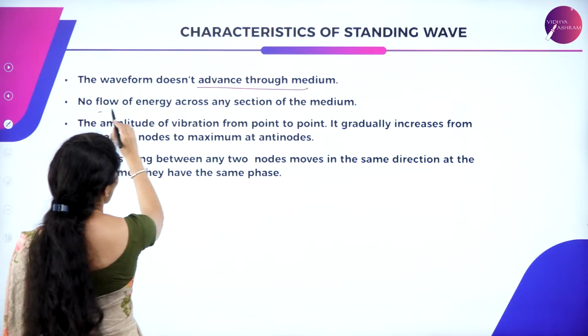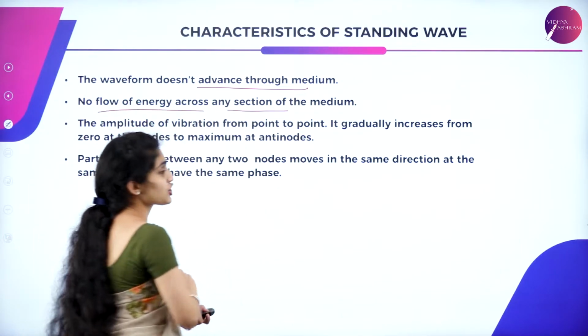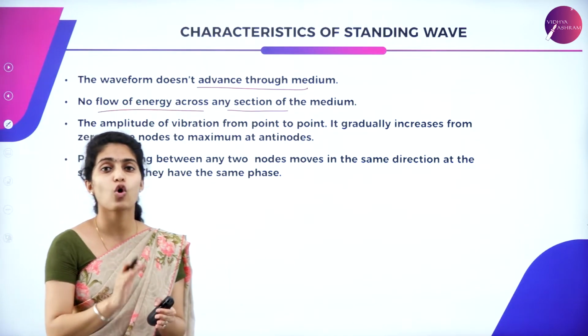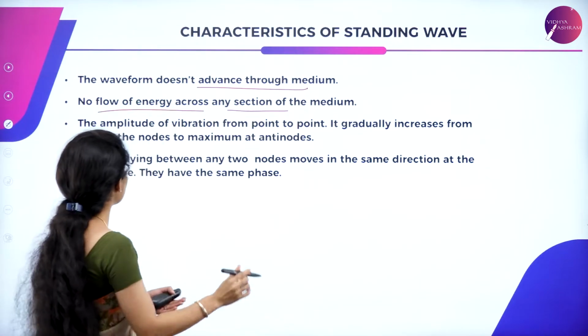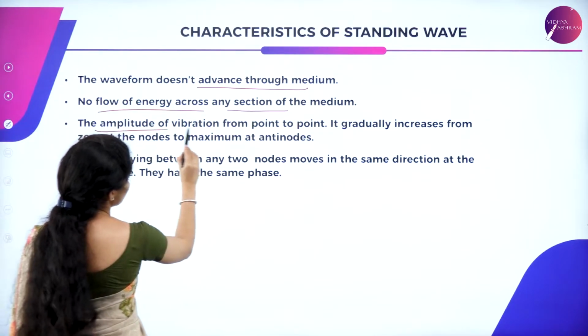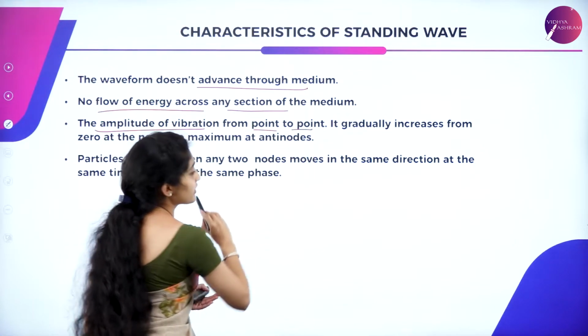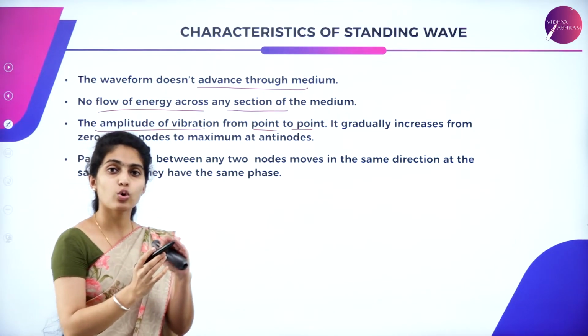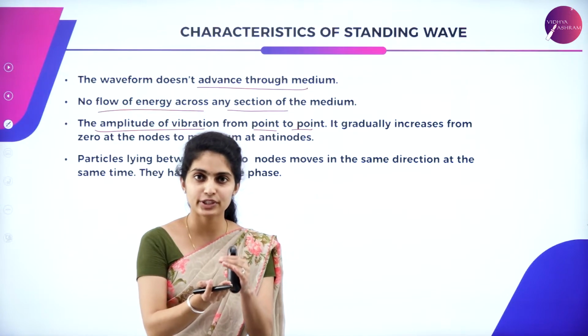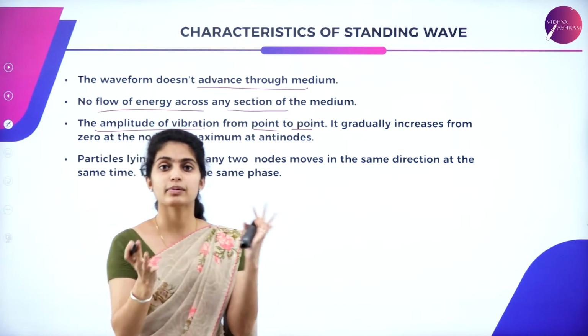Next is the flow of energy across any section of the medium. There is no flow of energy. The third one is the amplitude of vibration from point to point. It gradually increases from node to antinode. At a node the amplitude is less, at an antinode the amplitude is more.